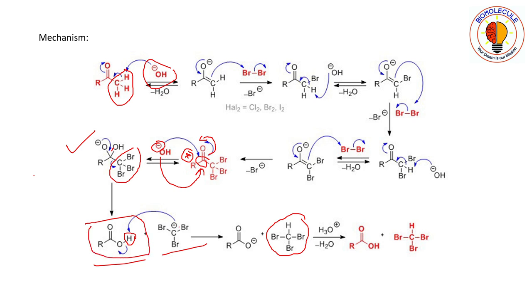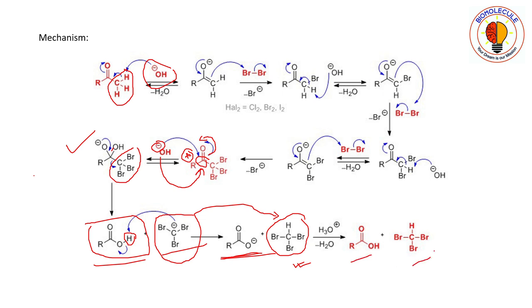So this carbanion is taking up that proton. So this acid is being converted to the carboxylate anion, and this carbanion is being converted to bromoform. Now acidic workup will give you this acid and bromoform.